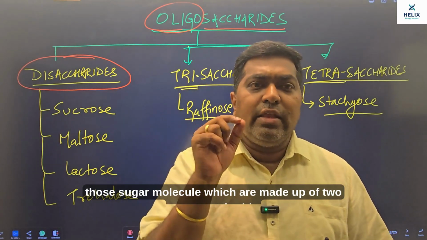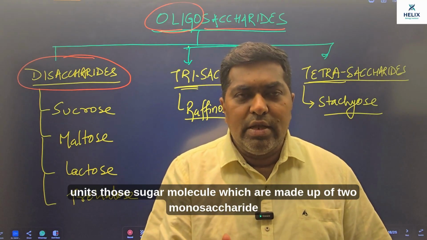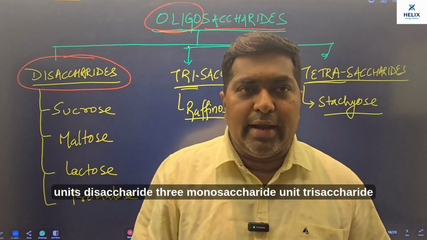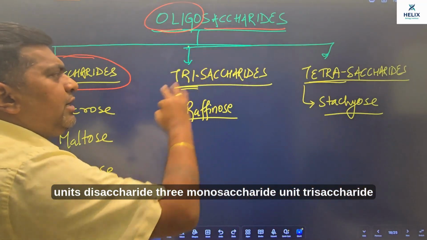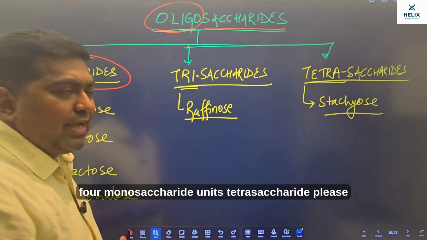Disaccharides are those sugar molecules which are made up of two monosaccharide units. 3 monosaccharide units, trisaccharide. 4 monosaccharide units, tetrasaccharide.